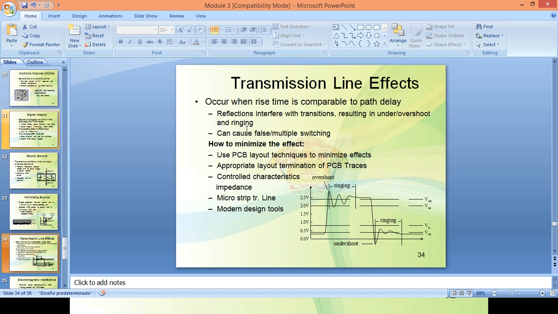PCB layout artifacts, for example wire stubs or branching and termination of the PCB track, will also add to this effect. So the transmission line effect is added due to the PCB design also. This will cause false and multiple switching.